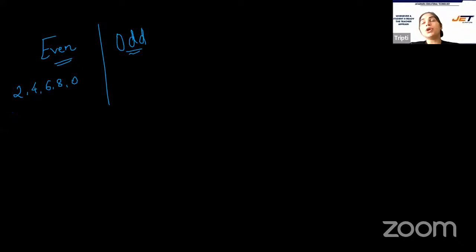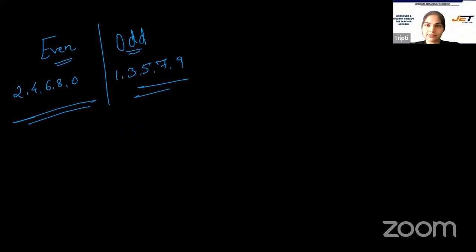So first, we learned about even and odd numbers. Even numbers are the multiples of 2. They end with 2, 4, 6, 8, or 0. Odd numbers are not the multiples of 2. I did not say they are the multiples of 3 or 5. No. I said odd numbers are not the multiples of 2. They end with 1, 3, 5, 7, 9. These are even numbers. These are odd numbers. Okay?